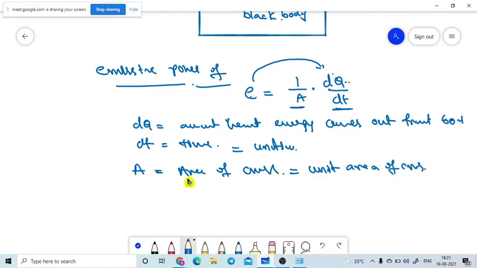How can you define it? The emissive power of the body is the amount of heat energy which comes out from the body, where the body has unit area of cross section, in unit time. Are you getting or not? Yes, sir. So let me write the definition.